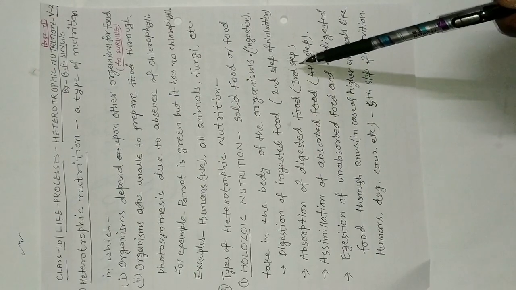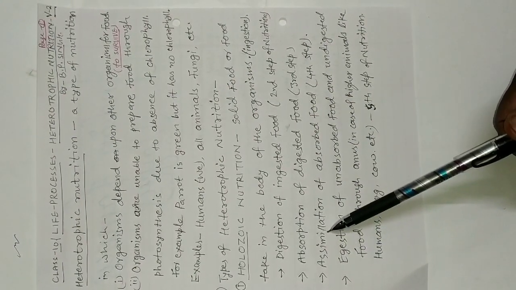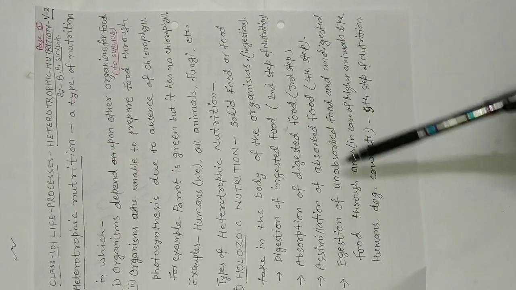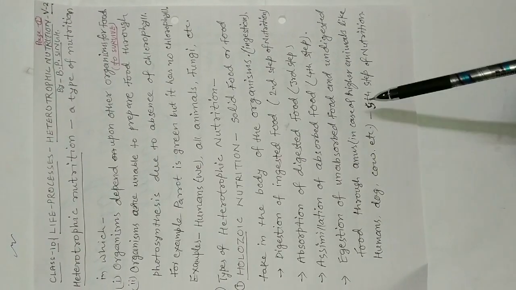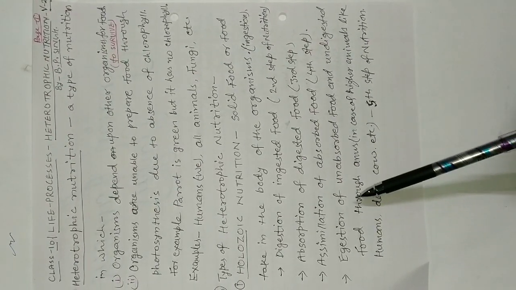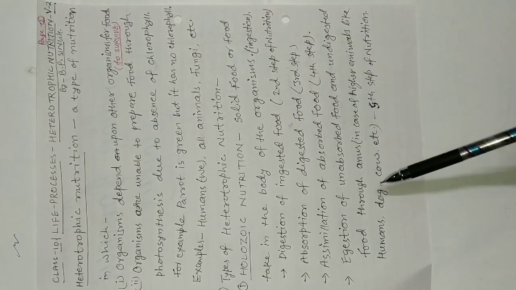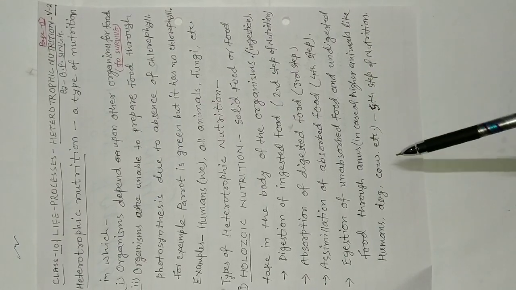Fourth is assimilation of absorbed food. And the fifth and last step is egestion of unabsorbed and undigested food through the anus in case of higher animals like human, dog, cow, etc.